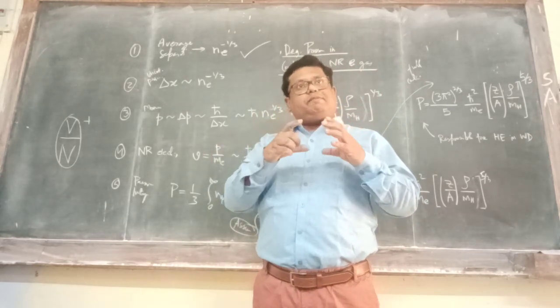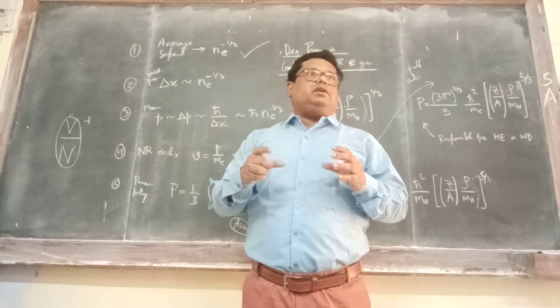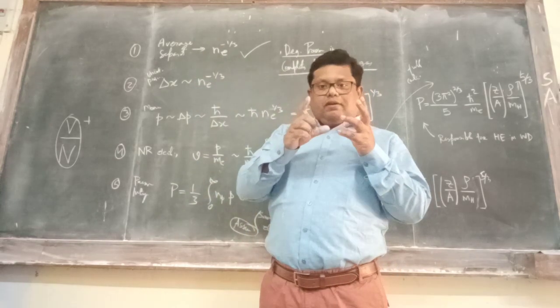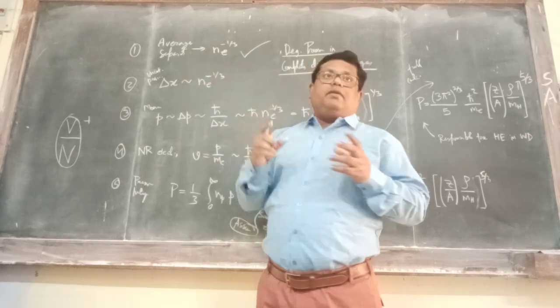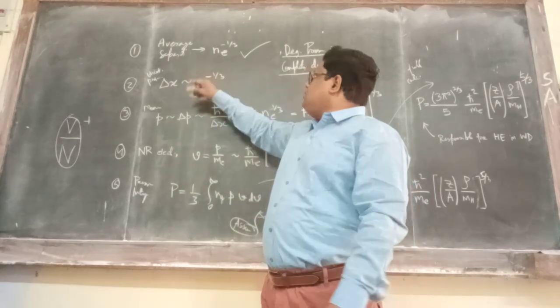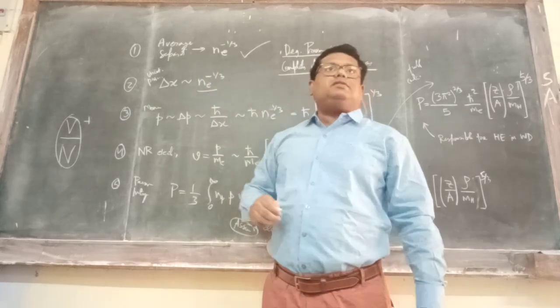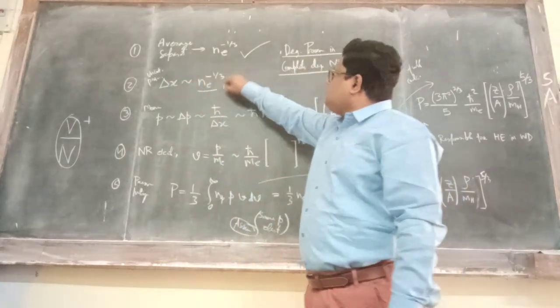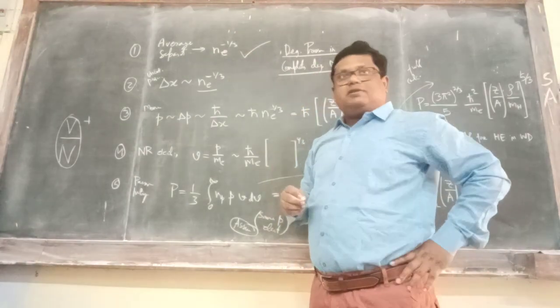That means the average separation cannot be lower than this, right? So if I estimate the uncertainty in position, it will be roughly of this order. Let us try to make an estimate. So the uncertainty in position delta x will be of the order of this average separation.